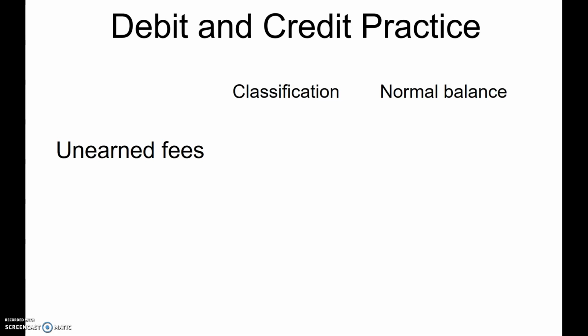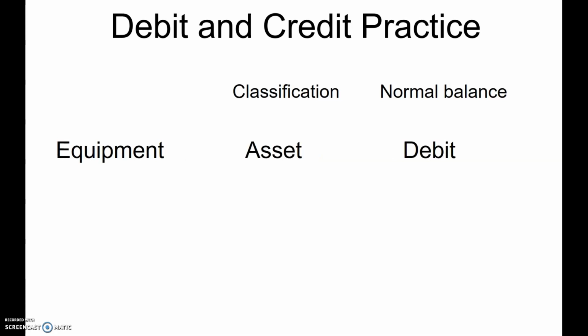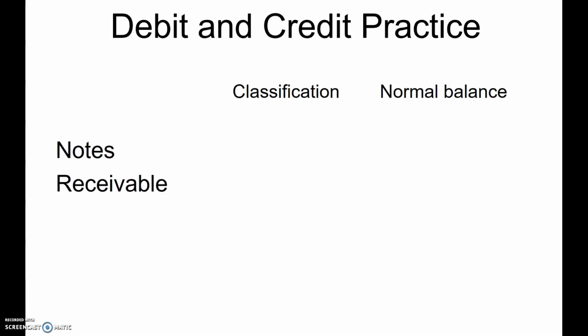Unearned fees. This is the new liability account we're dealing with. When a customer pays in advance for work you're going to do later, we can't record revenue because we haven't done the work yet. We owe services to a customer. It's a liability. Liabilities have a normal balance of credit. Equipment is an asset with a debit balance.